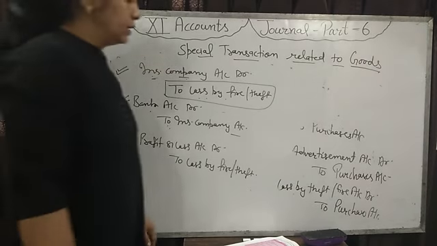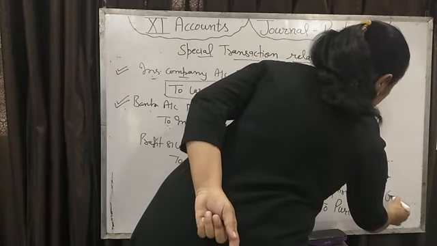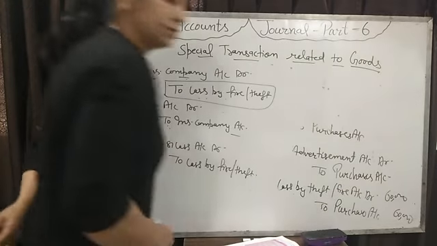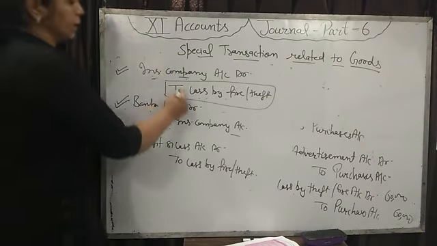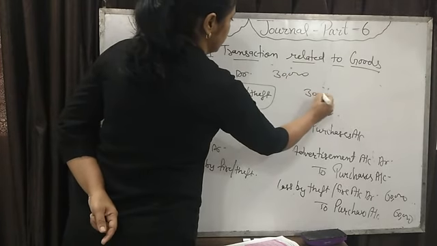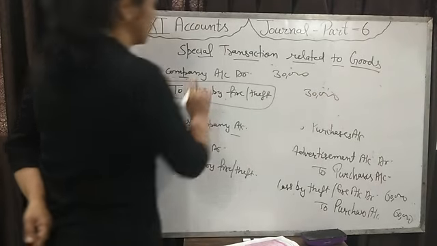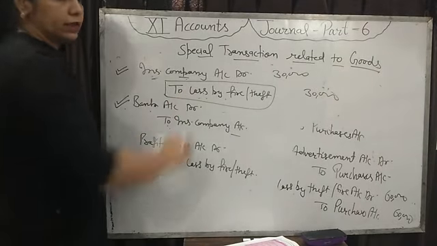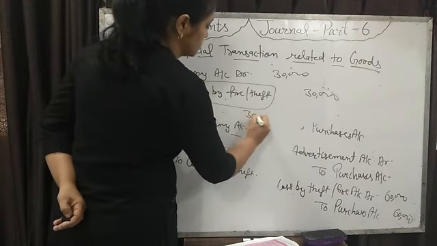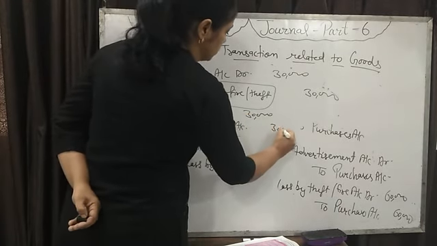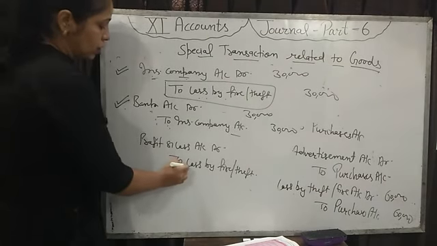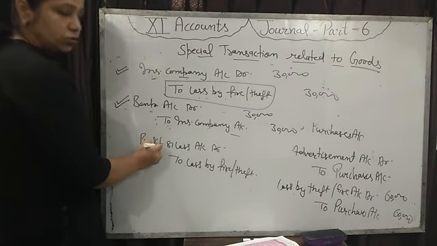For example, there is a loss of goods of 60,000, so here the amount will come to 60,000, and the insurance company claim is only 30,000. Then we will write insurance company account debit, and the loss will be deducted by 30,000. The insurance company pays us 30,000, then bank account debit to insurance company 30,000, and our loss we will transfer to profit and loss account.